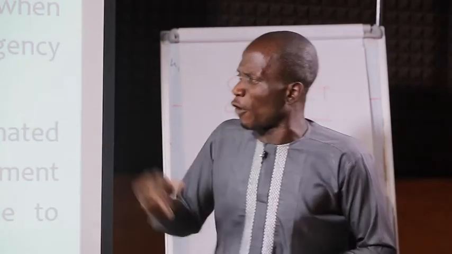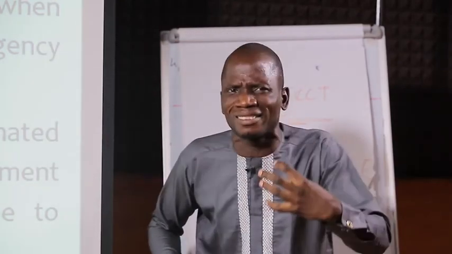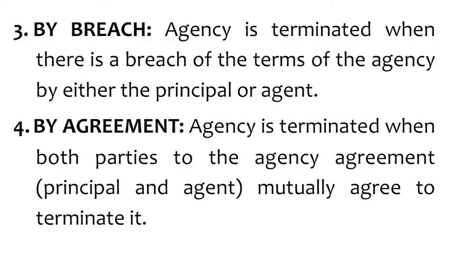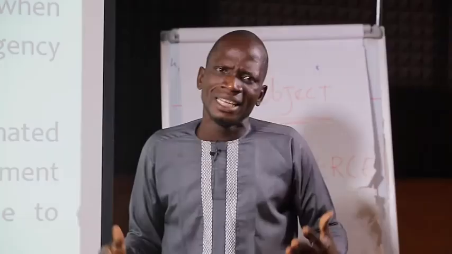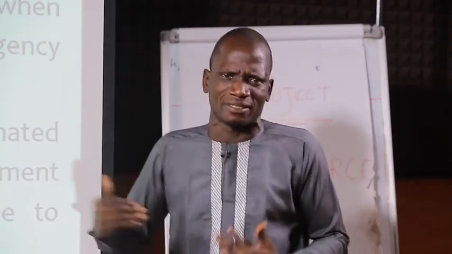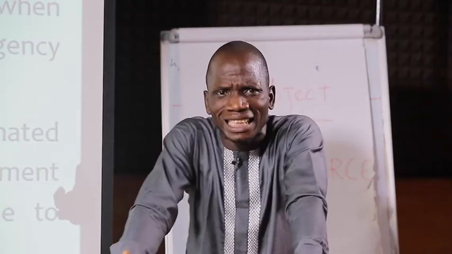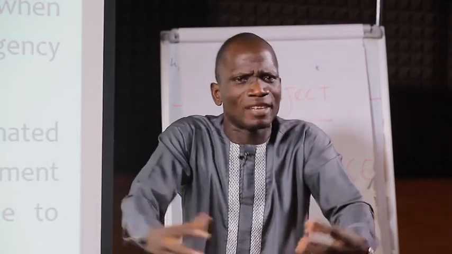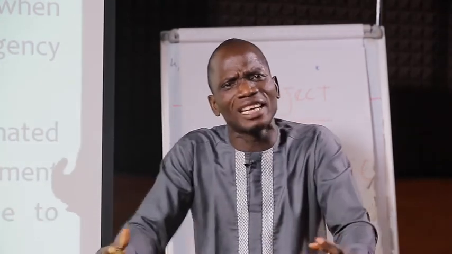Now let's look at the fourth one. That is, an agency can be terminated by what? Agreement. Agency is terminated when both parties to the agency agreement, that is, principal and agent, mutually agree to terminate it. In this case, it is different from performance and others. It is voluntarily that the principal and the agent say, let us terminate this contract. We can no longer carry on this business.